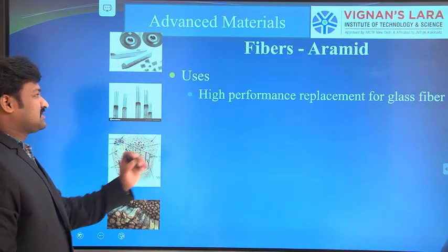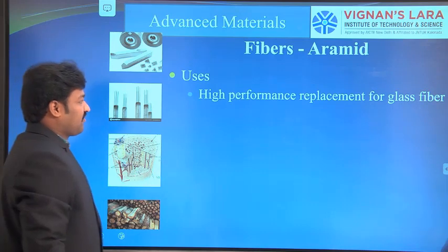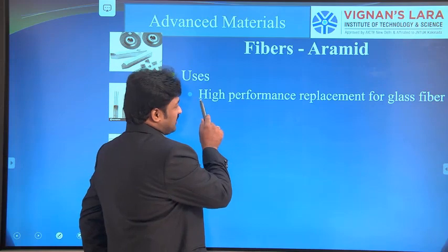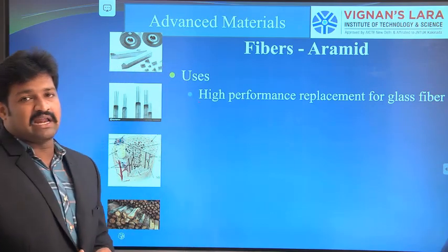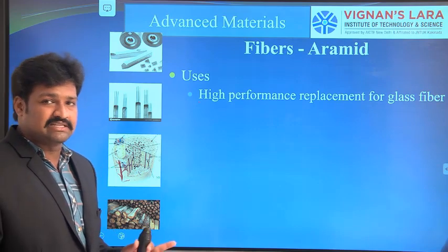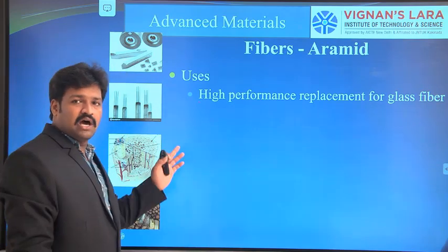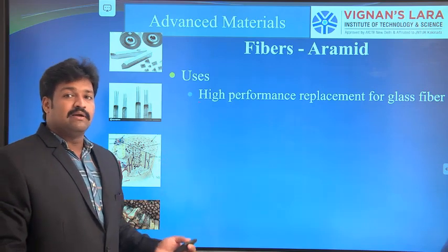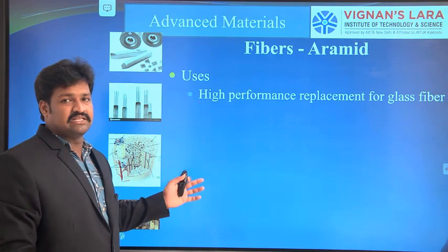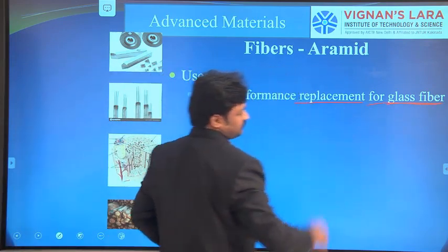Next, the uses of aramid fibers. Aramid fibers are used for high performance replacement of glass fibers. As we discussed, aramid fibers have high strength, so they are extensively used for replacing glass fibers. Aramid fibers have low density. Similarly, glass fibers also have low density. But aramid fibers have high strength. Due to that, they are replacing the glass fibers.